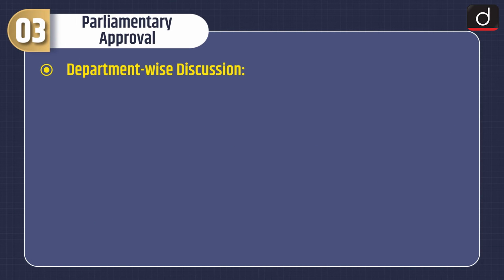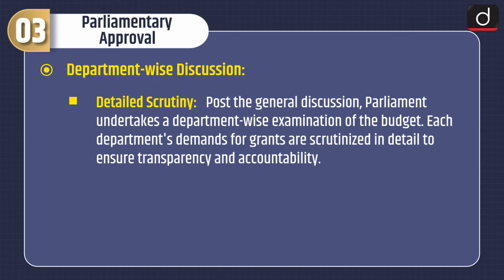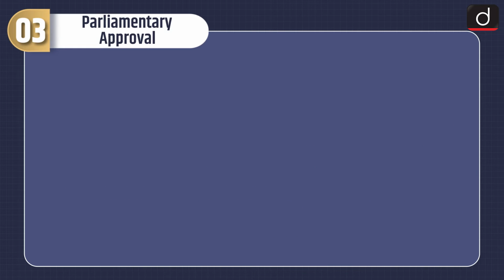Next is department-wise discussion, detailed scrutiny. Post the general discussion, Parliament undertakes a department-wise examination of the budget. Each department's demands for grants are scrutinized in detail to ensure transparency and accountability. Committee recommendations. Parliamentary committees play a crucial role in the scrutiny process, providing recommendations for modifications and improvements.